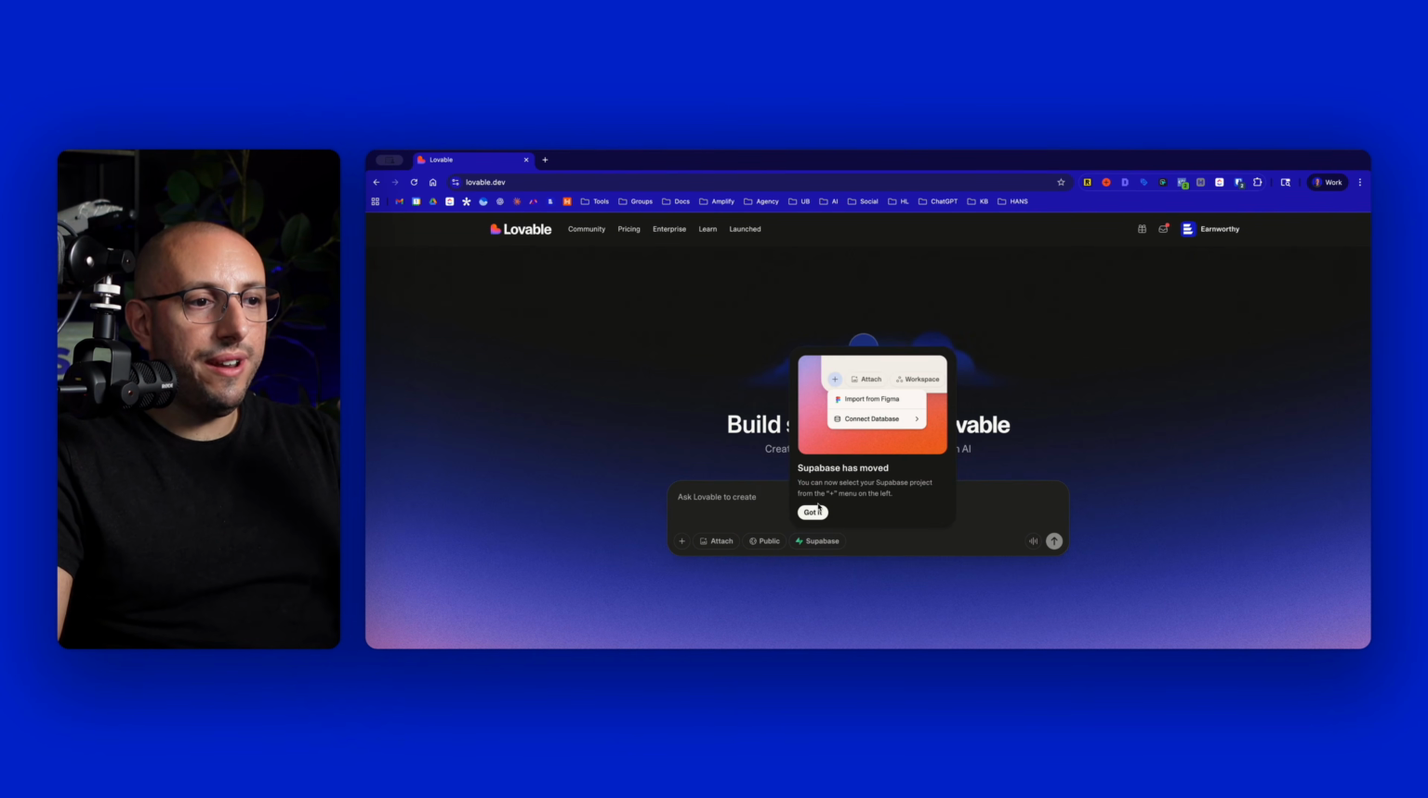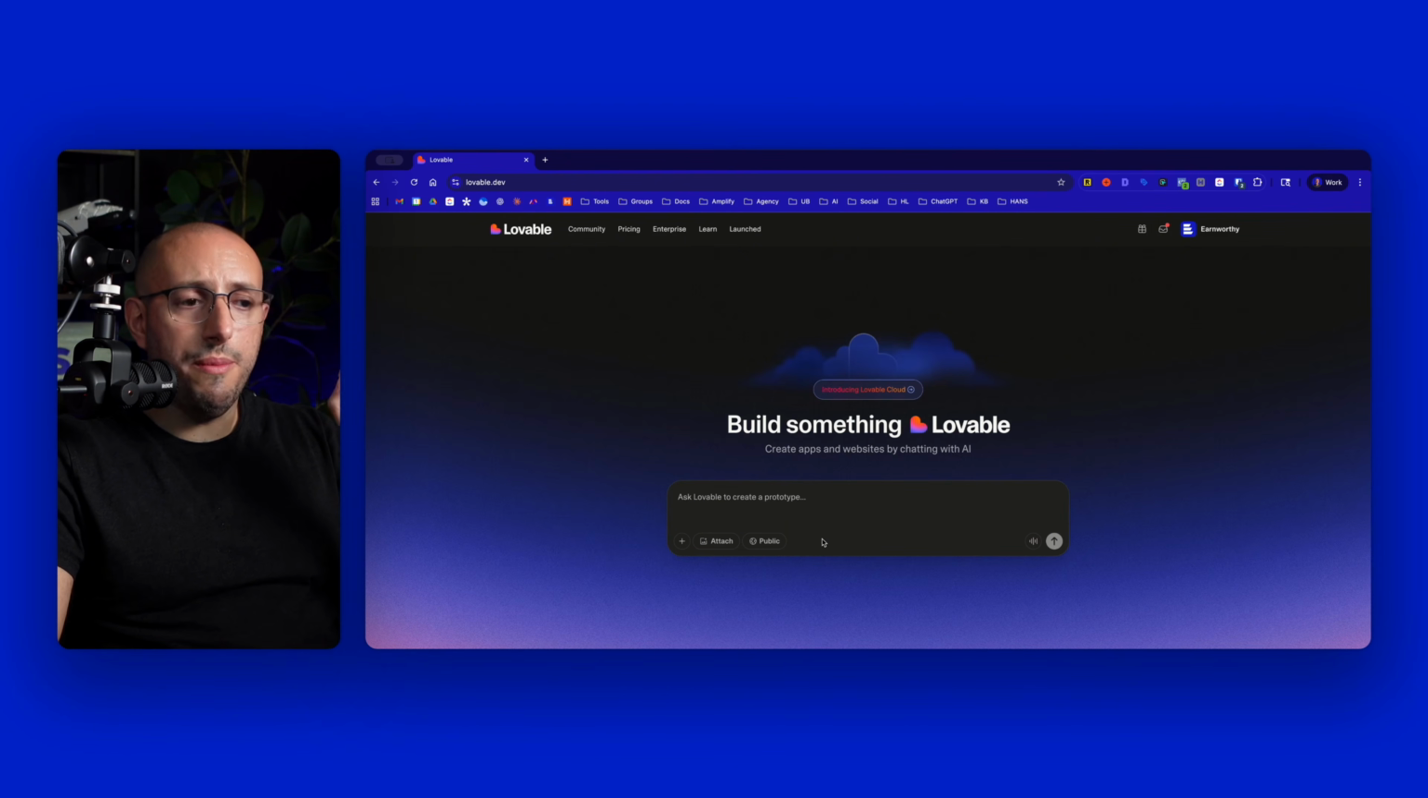Now, one thing I noticed right here is it says, Supabase has moved. You can now select Supabase product from the plus menu on the left. Okay, that's good, because we don't want to use Supabase for this. Supabase was the third-party backend that Lovable had integrated prior to the creation of Lovable Cloud. But now with Lovable Cloud, we don't need Supabase, so it's just one less thing to worry about.